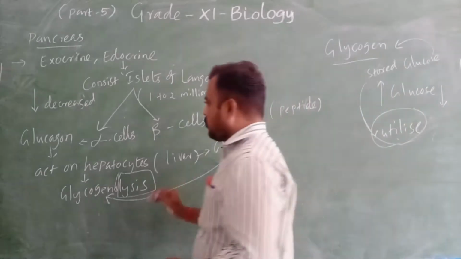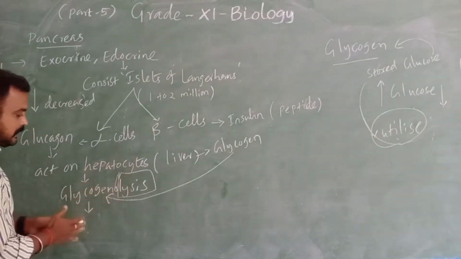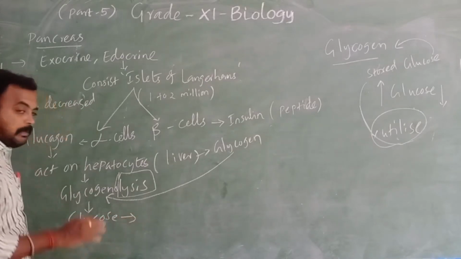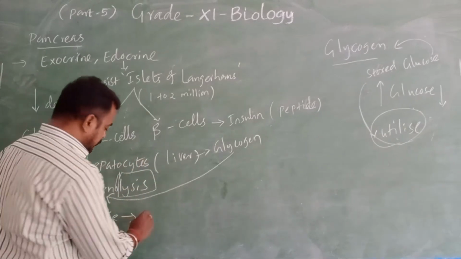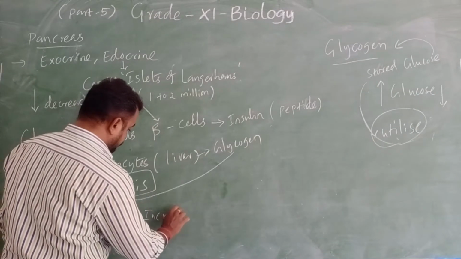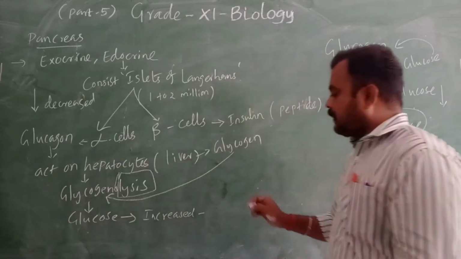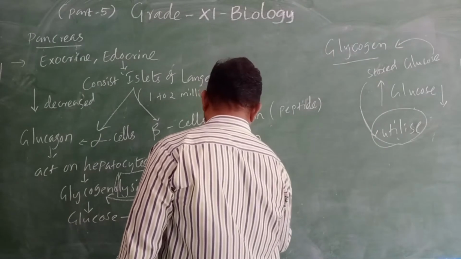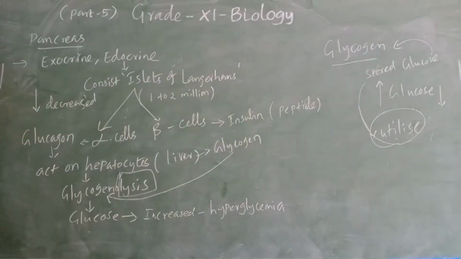Now glycogen is broken down into glucose. Then the blood level increases. The sugar level will increase in the blood. So the glucose level increased, and it is called hyperglycemia.